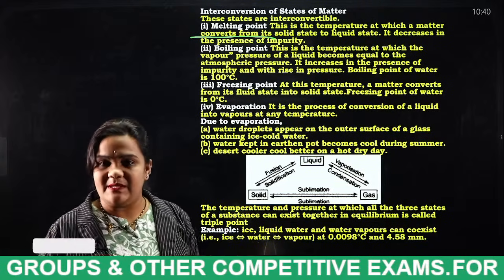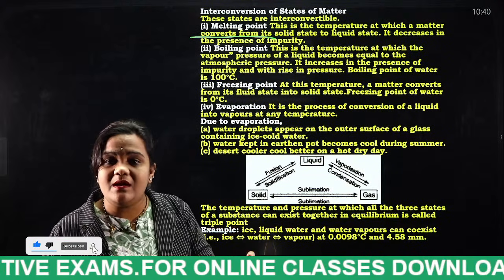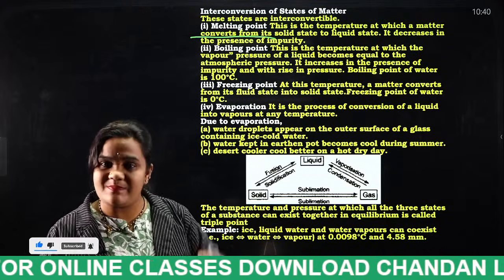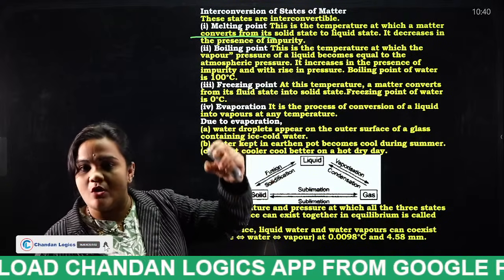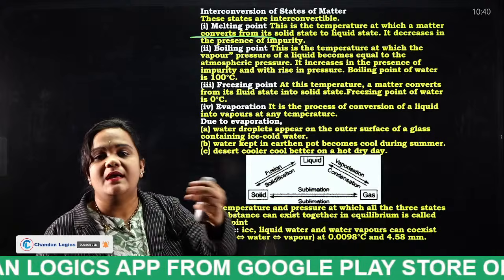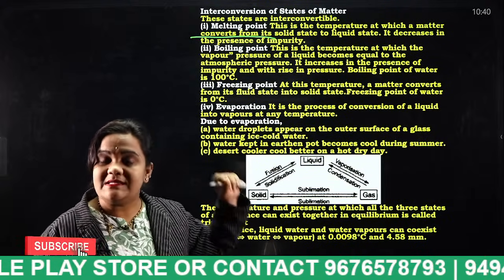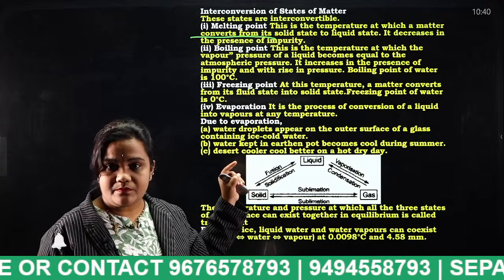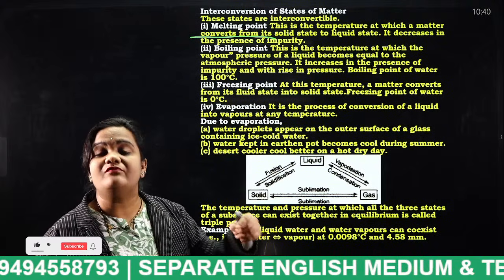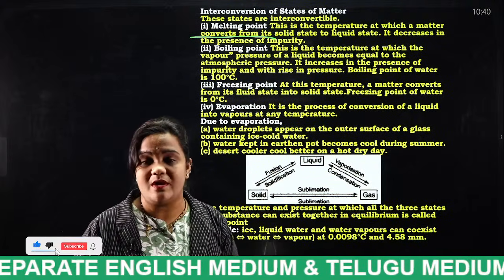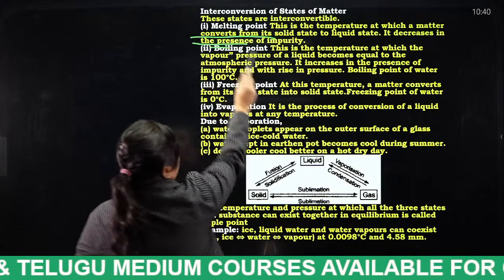Okay, so what happens? The aluminium metal which is in solid state, when we heat it, what happens to it? It gets melted. Then if we pour that molten matter into the shapes, we will get an aluminium bowl. Okay, that is nothing but what, students? Melting point. Okay, what is the melting point? The point at which the matter converts from solid to liquid state is known as what? Melting point.